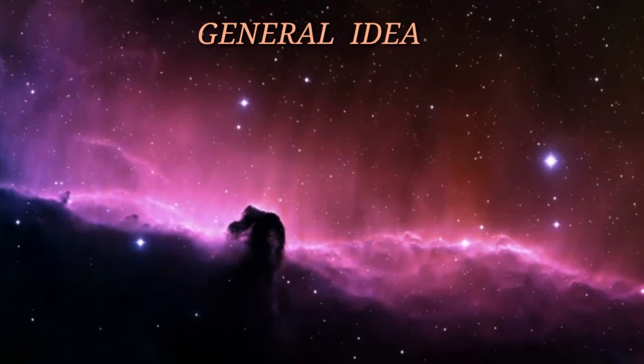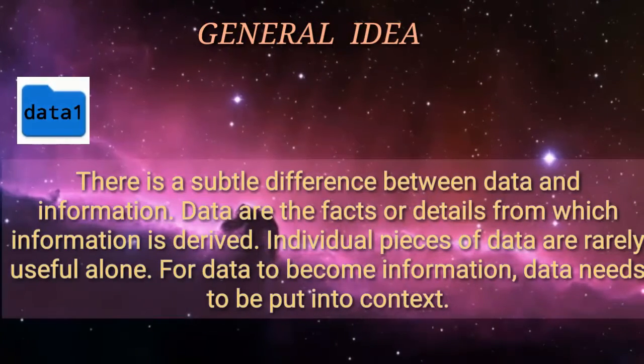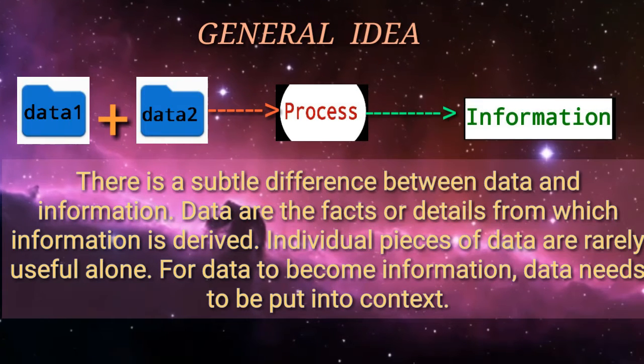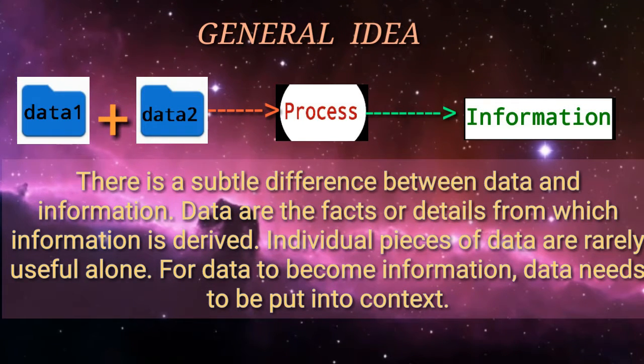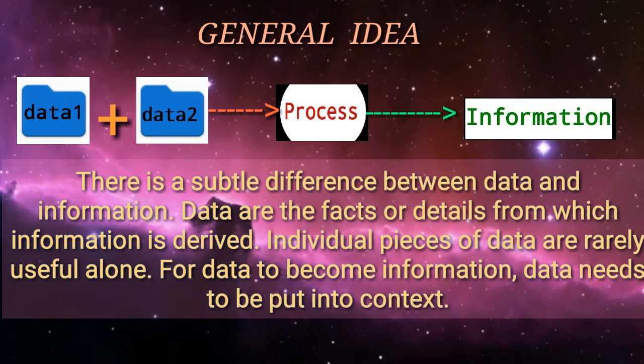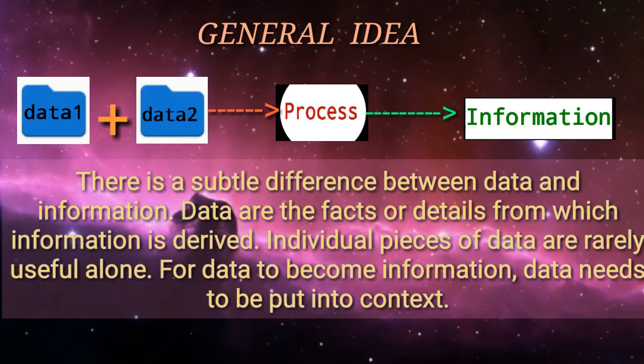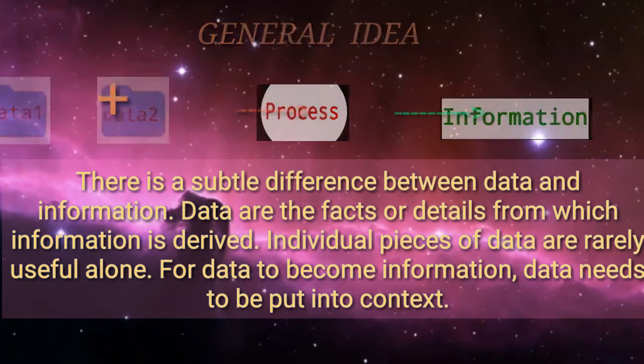General idea. There is a subtle difference between data and information. Data are the facts or details from which information is derived. Individual pieces of data are rarely useful alone. For data to become information, data needs to be put into context.